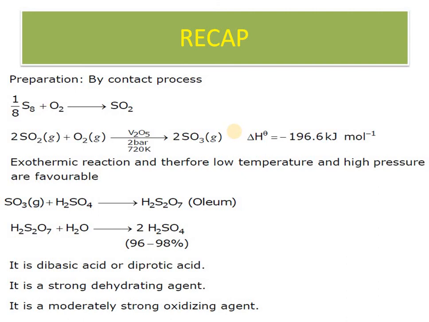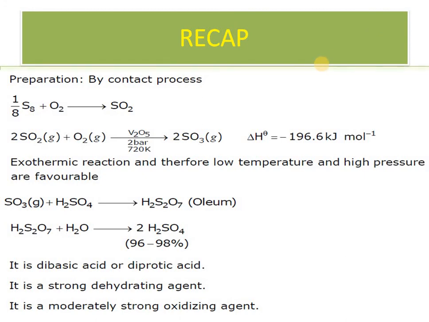So at the particular concentration we need, we can dilute and get the required percentage of sulfuric acid. We have already discussed that it is a dibasic acid with strong dehydrating nature and it is a moderately strong oxidizing agent. It means nitric acid is a better oxidizing agent than sulfuric acid.